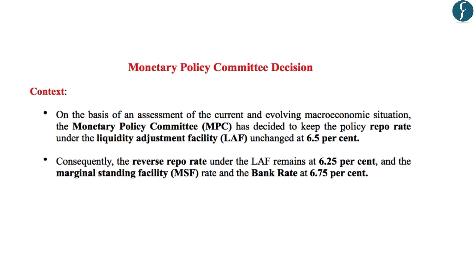Now these articles are in news because the Monetary Policy Committee has decided to keep the policy repo rates under the liquidity adjustment facility unchanged at 6.5%. So the Monetary Policy Committee has not changed the repo rates. Now since the repo rate has been left unchanged, consequently the reverse repo rate and the bank rate or the marginal standing facility remains at 6.25% and 6.75% respectively. And you should know that reverse repo rate is always lesser than that of the repo rate.